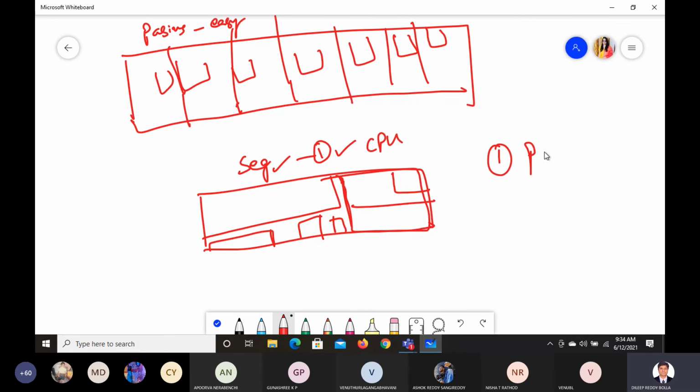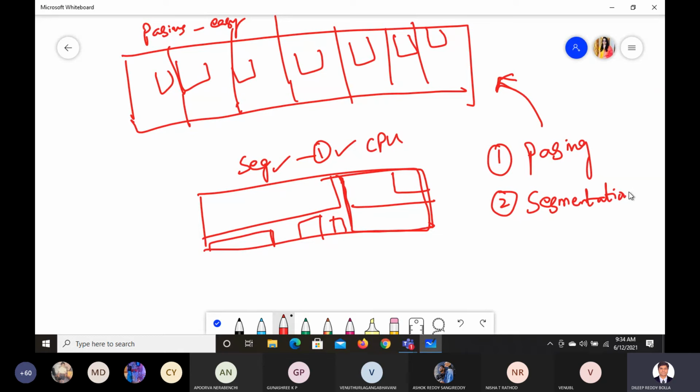The first concept we discussed is paging. And there are some drawbacks in paging, because when you try to handle a single memory entity, we may have that entity split into two different partitions. So then we cannot handle that. That's why we made the segmentation type. And the second one is segmentation.